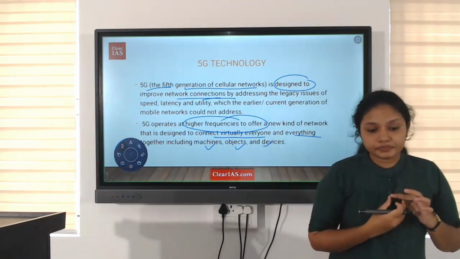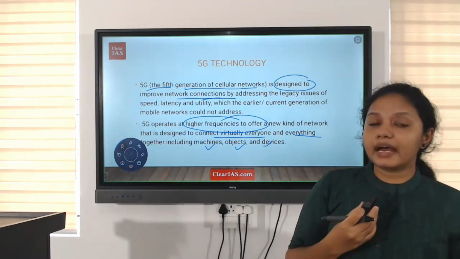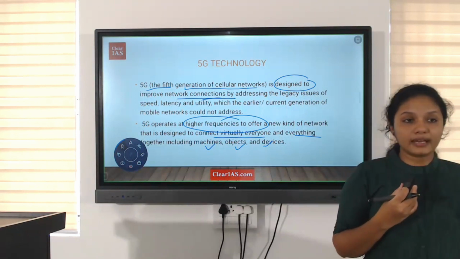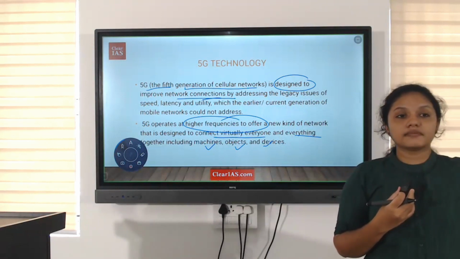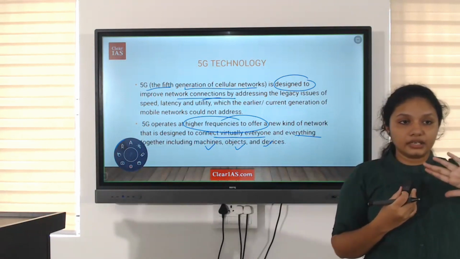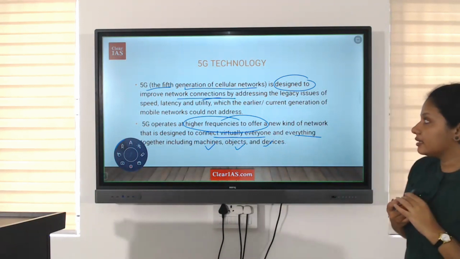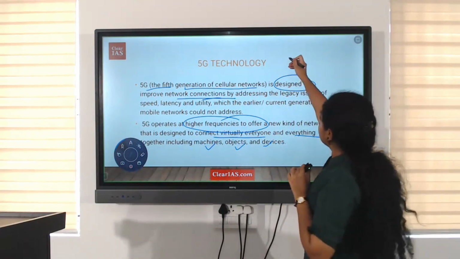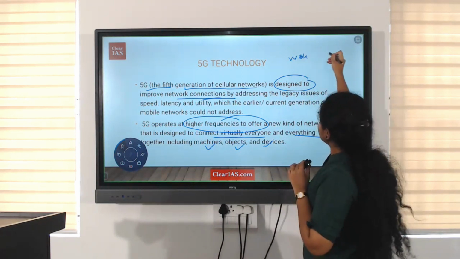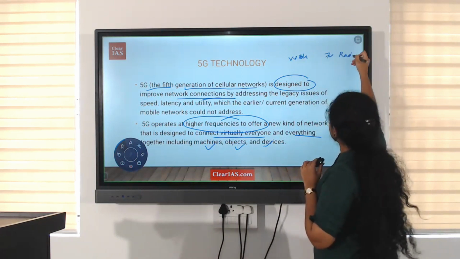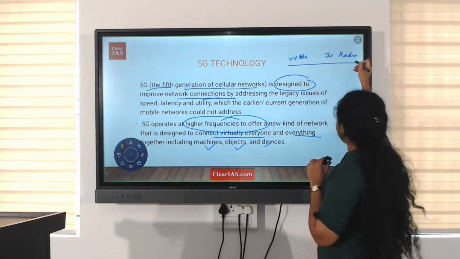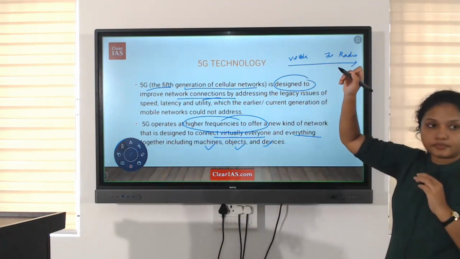As we know, in the electromagnetic spectrum there are different waves, right? And the important part is, from visible to radio waves, what happens to frequency?